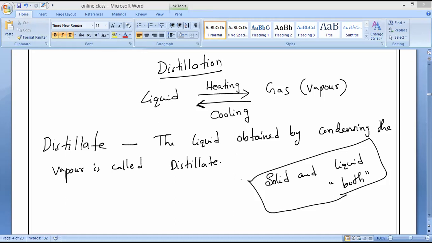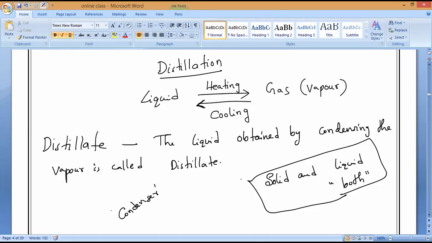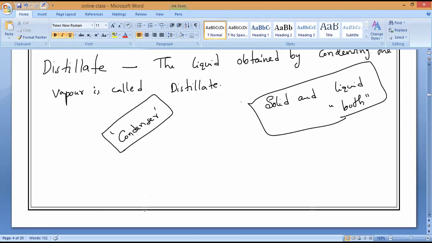What do you mean by condenser? Can anybody tell me? Cooling or heating, at least, can you tell me that? Cooling, sir. Cooling. So, whatever it is, observe very carefully. I already taught you the nature of volatile. What do you mean by volatile?